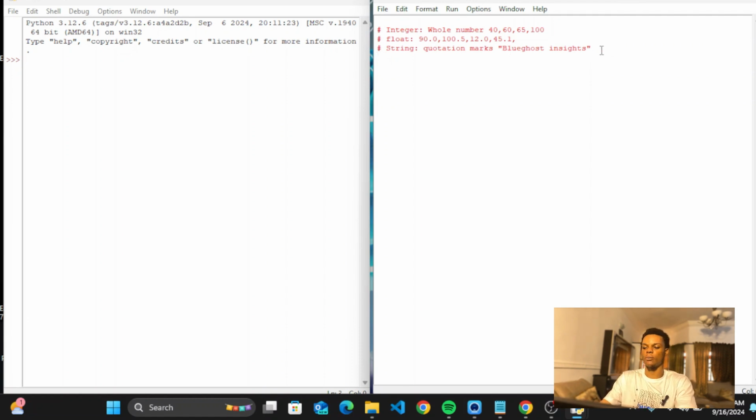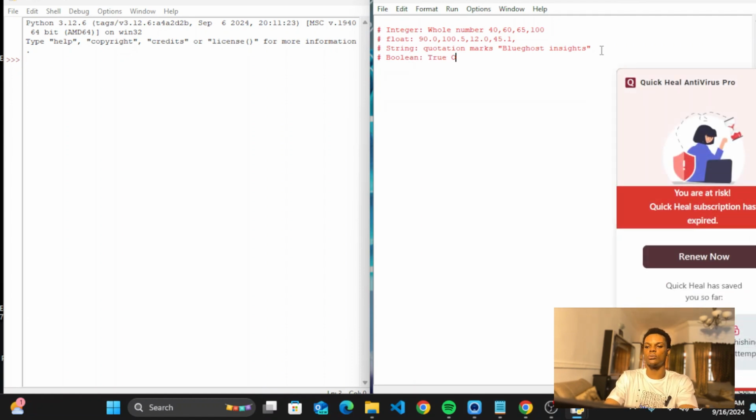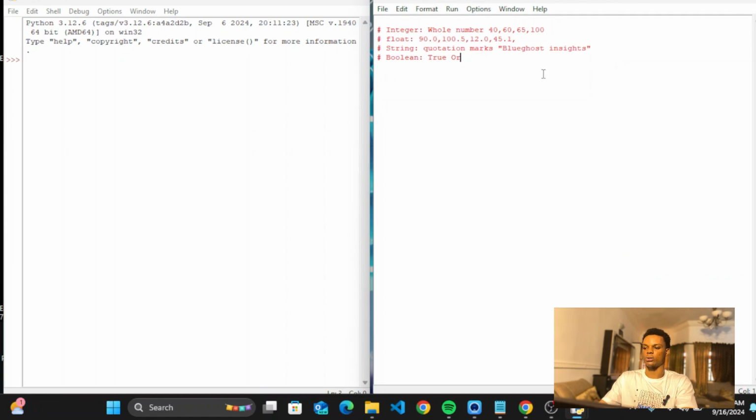Instead, you put it inside quotation marks. Are you following? Okay, so after that, we have the last one, but not the least: Boolean. Boolean is either true or false, like this. So that's the Boolean. So we have these four data types in Python. I hope you're typing as well, so that you can follow along. We have the integer, the float, the string, and the Boolean. Those are the four data types we have.